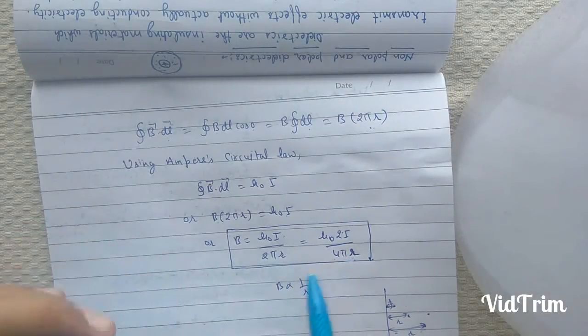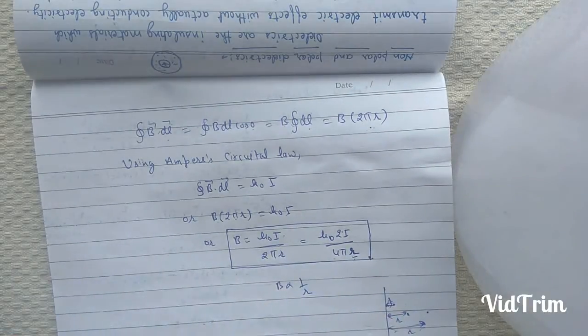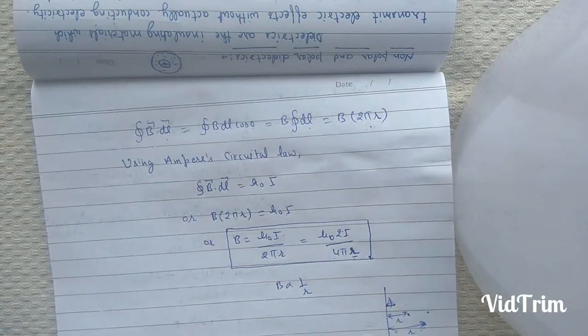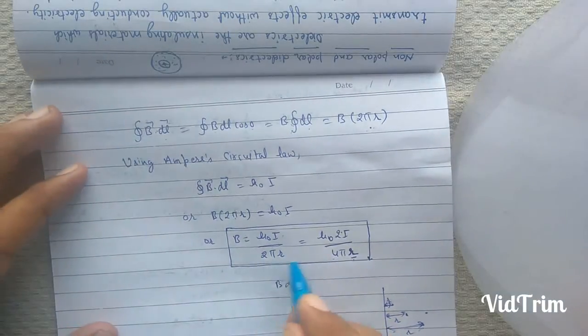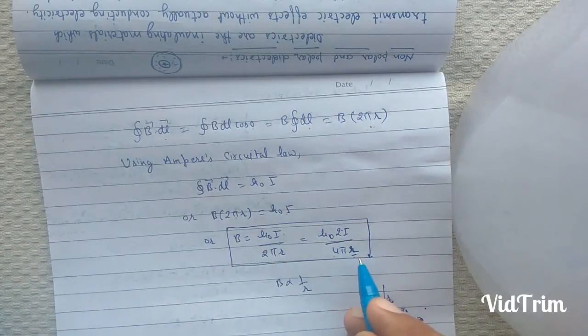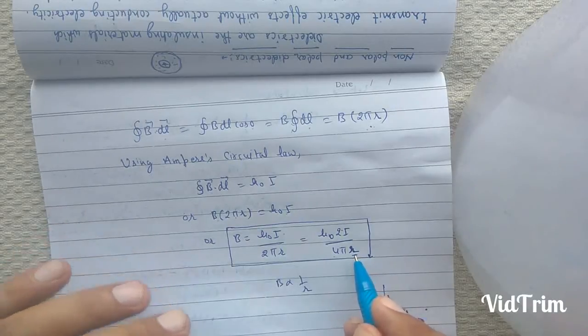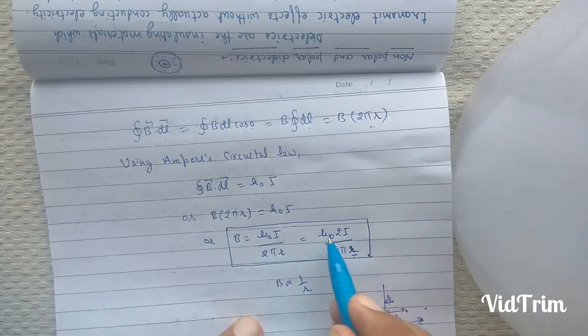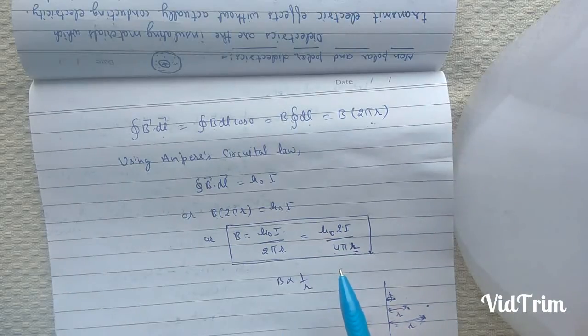This is the magnetic field at a point which is at a distance r from the infinite straight wire carrying current. From this result, we make the following conclusions: First, all the points which are at same distance r from the infinite wire have same magnetic field because mu naught 2I upon 4 pi is constant. Therefore, magnetic field due to a current carrying infinite wire has cylindrical symmetry.